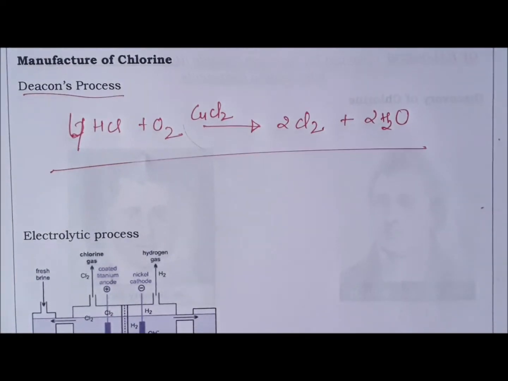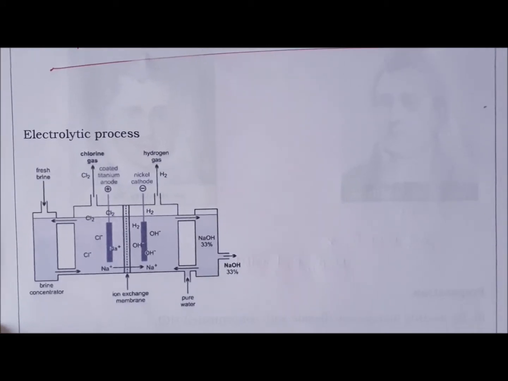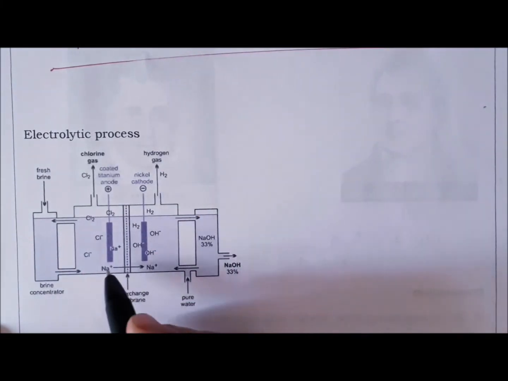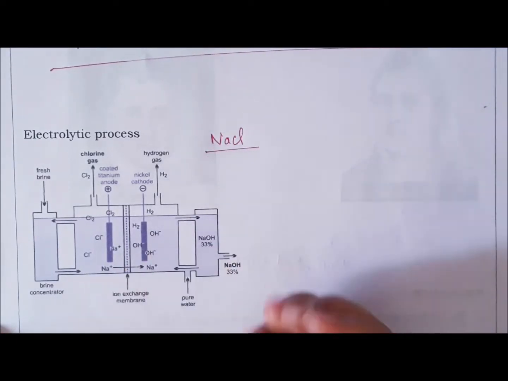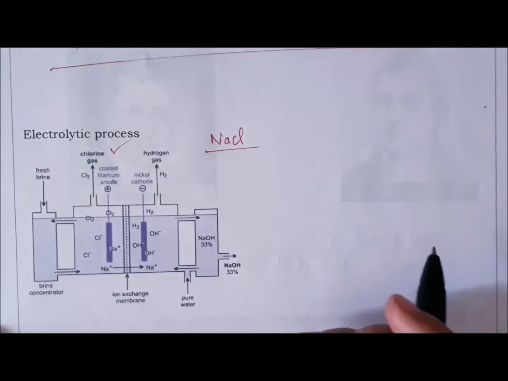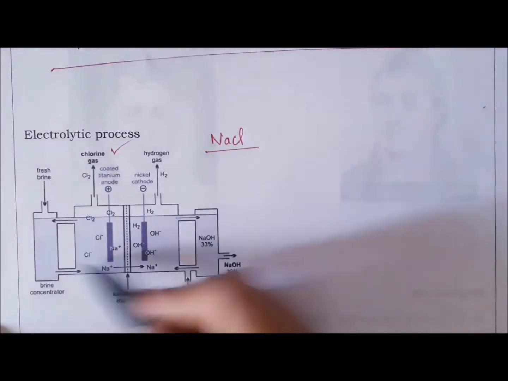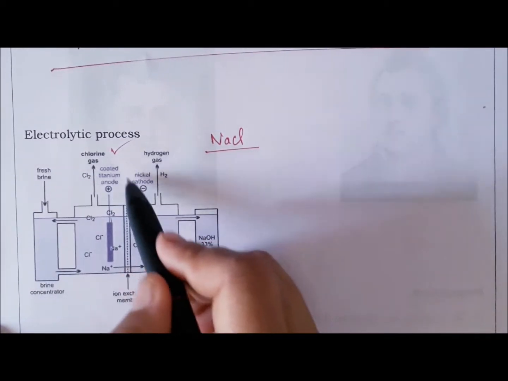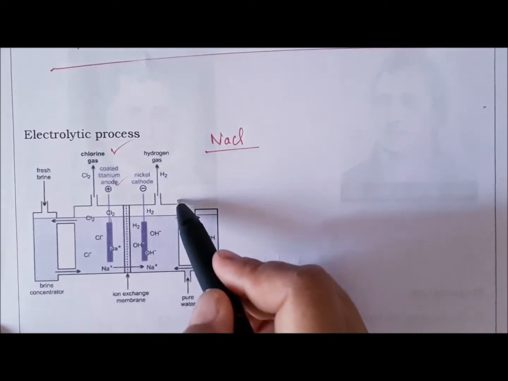The other process is the electrolytic process, which you have already studied in your previous chapter. In the electrolytic process, electrolysis of brine solution, meaning an aqueous solution of NaCl, gives out chlorine gas as a product. In this process, chlorine gas is collected at the anode and hydrogen gas is collected at the cathode.